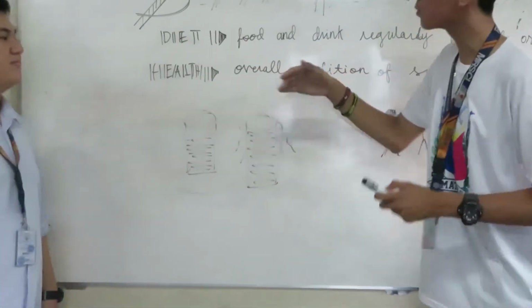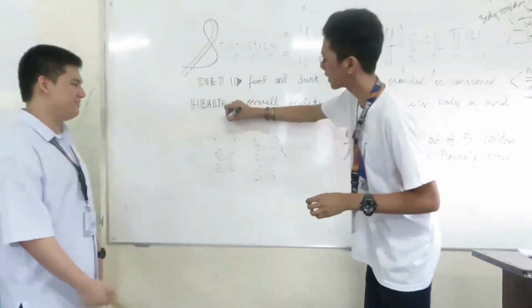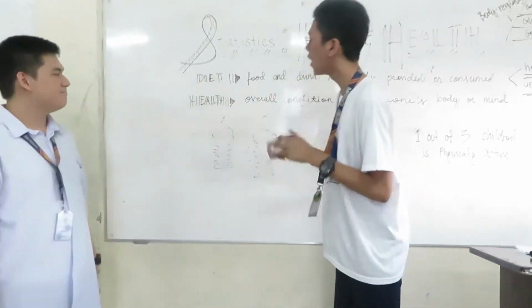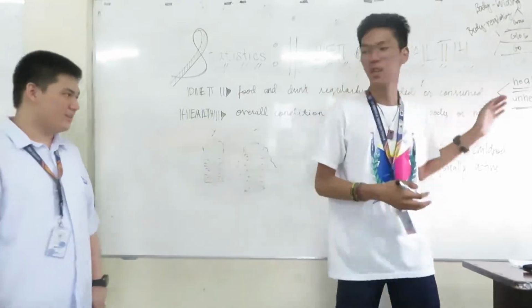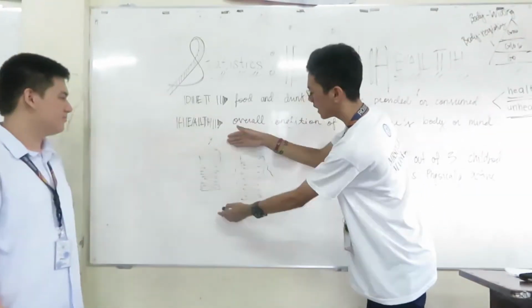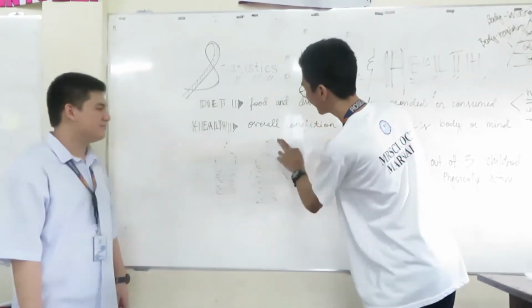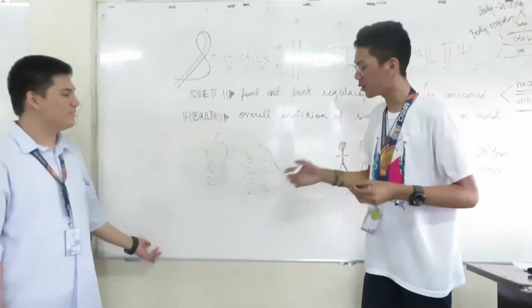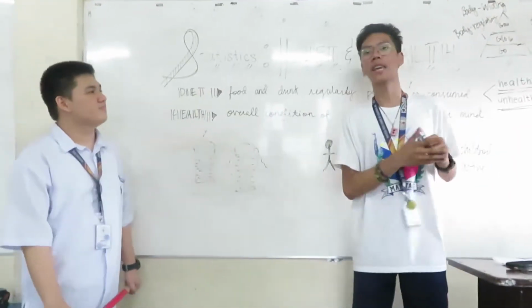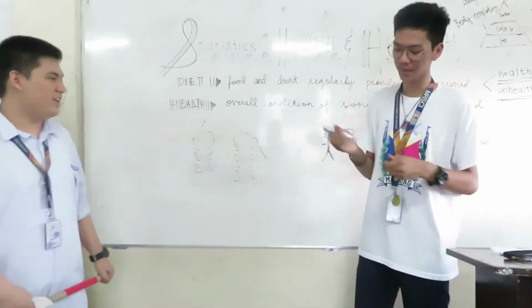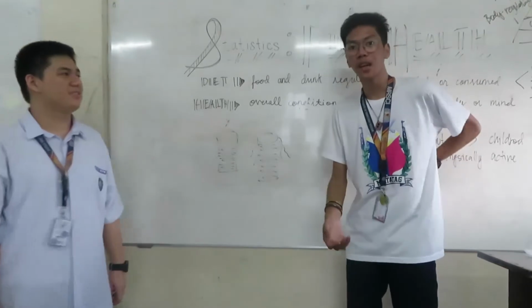Okay, so Sean, what do you think represents each glass? It represents the water level. Yeah, it represents the water level and it also represents, in other terms, the healthy and unhealthy diet. So, Sean, what here is the unhealthy diet? The overflowing glass. Very good. So, the overflowing glass of water is the unhealthy diet. Why? Because you intake more than you needed. Your intake is more than enough that you needed.